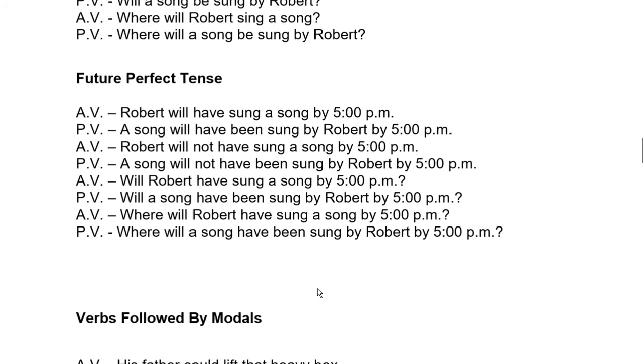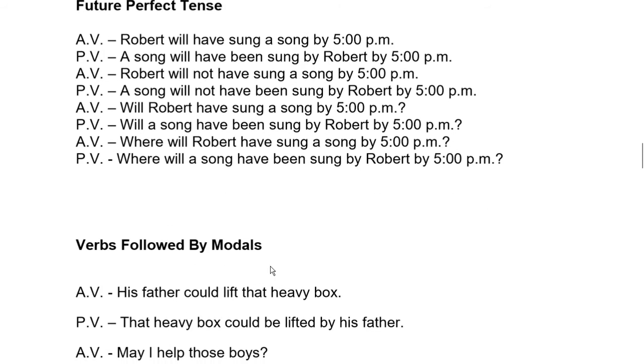Let us see other types also. Sentences which contain modals: can, could, may, might. Simple rule: use of be. The third form is always used as already said. His father could lift that heavy box. The modal is could. Let us see the answer.